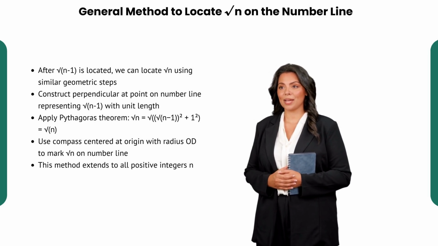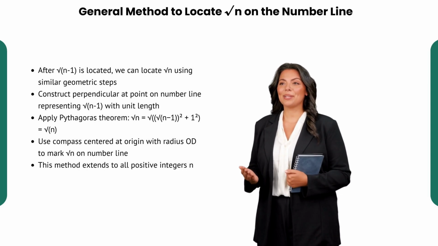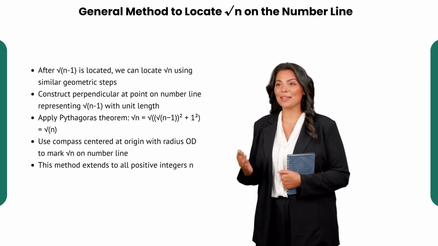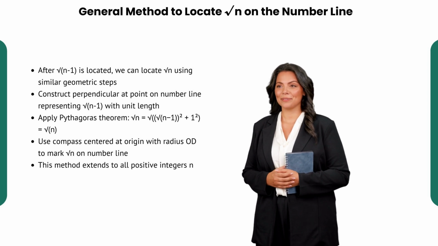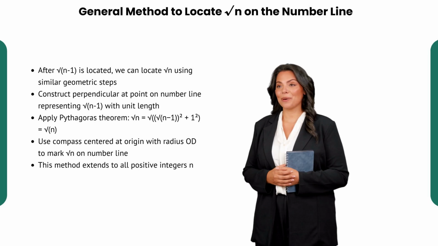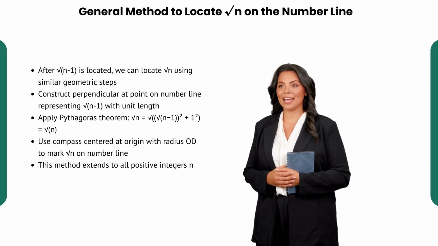Once you have found the point on the number line that corresponds to the square root of n-1, you draw a line perpendicular to the number line at this point with length 1 unit. By applying the Pythagorean theorem again, you find the distance from the origin to the endpoint of this perpendicular segment. This distance equals the square root of n.